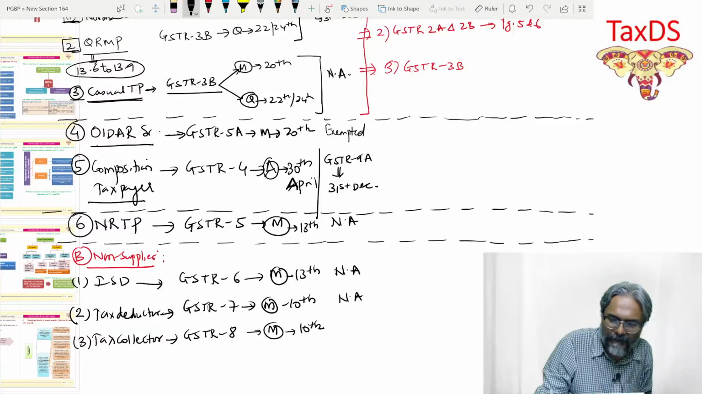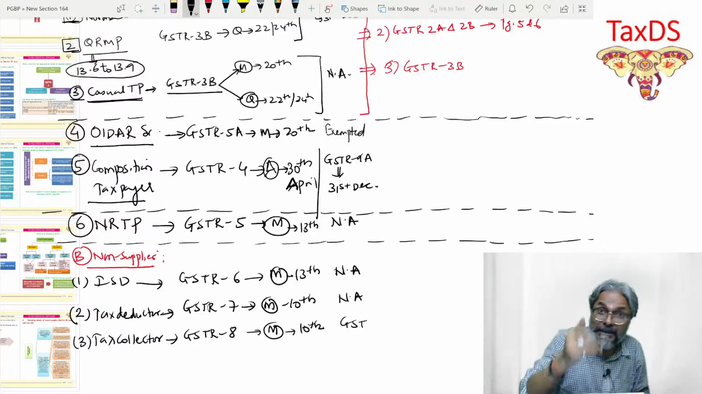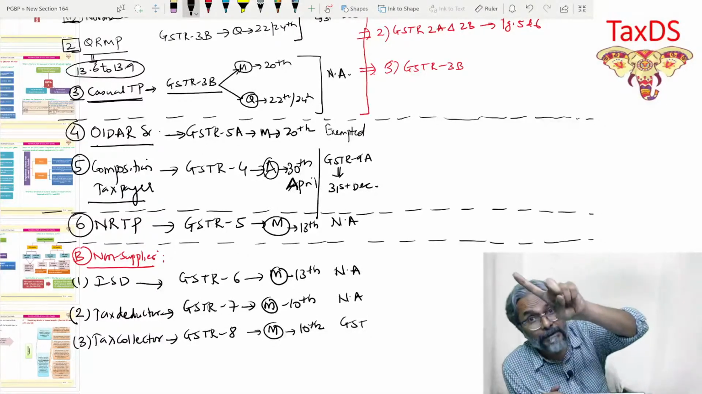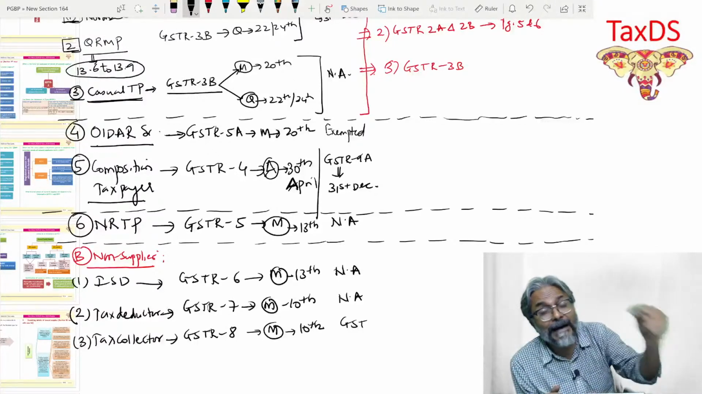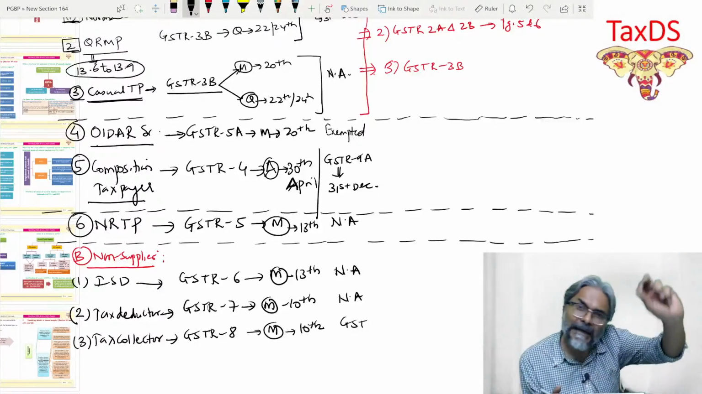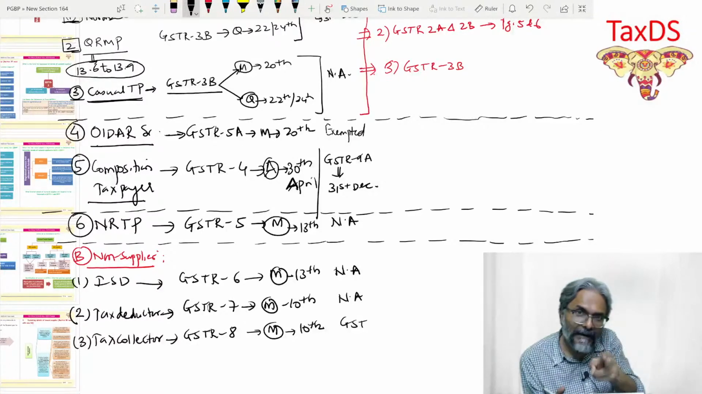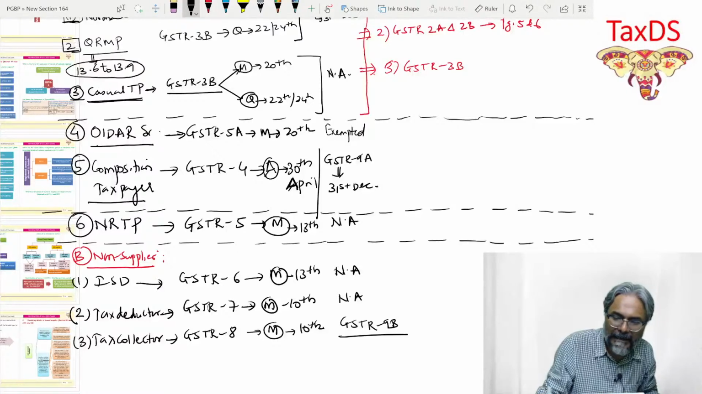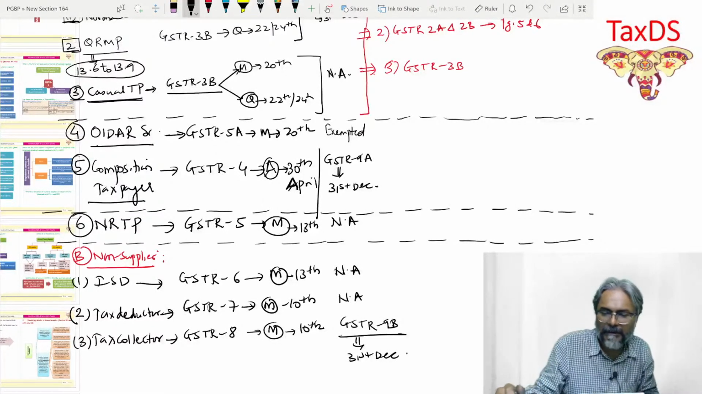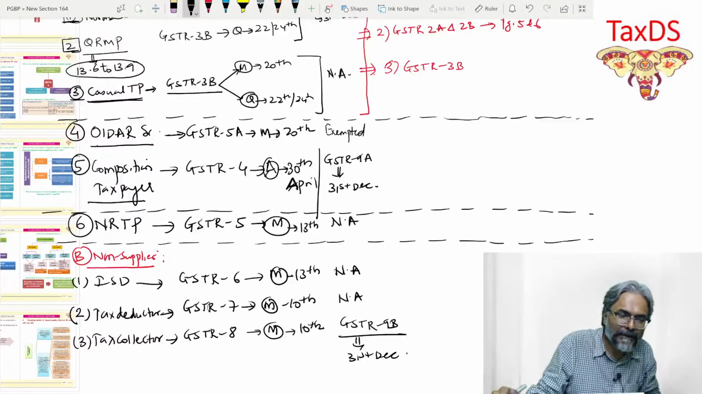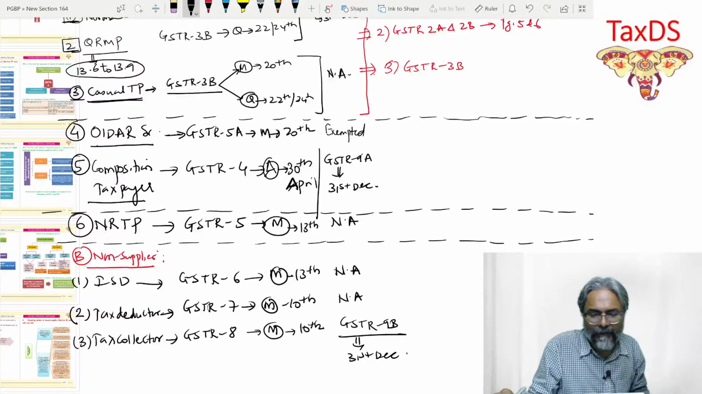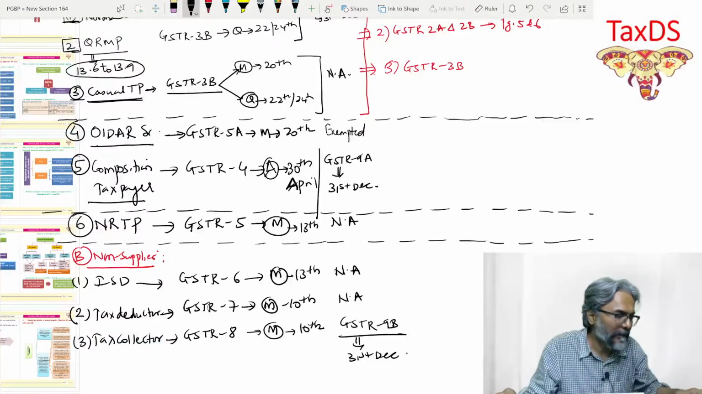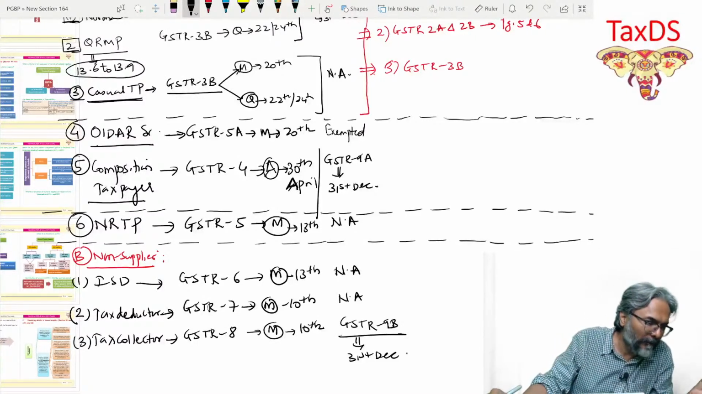And thereafter, students, annual return. A tax collector. Remember in section 52, I told you this distinction: tax deductors don't file an annual return, but tax collectors do, and they have used the word annual statement. It is nothing but annual return. Do they file, a tax collector? Do they file annual return? And the answer is yes. So GSTR 9B in this case, and that is on 31st of December. Have you all done with this one, students? All of you?